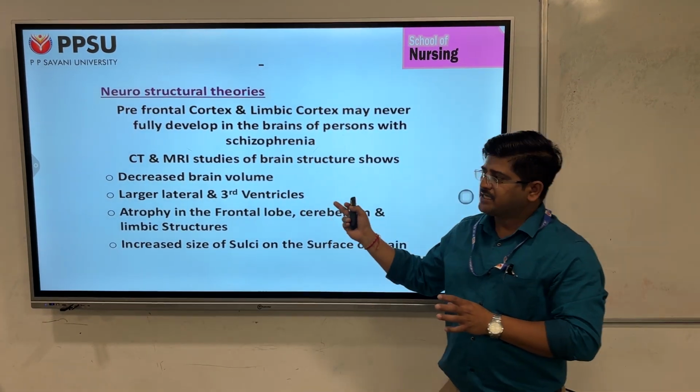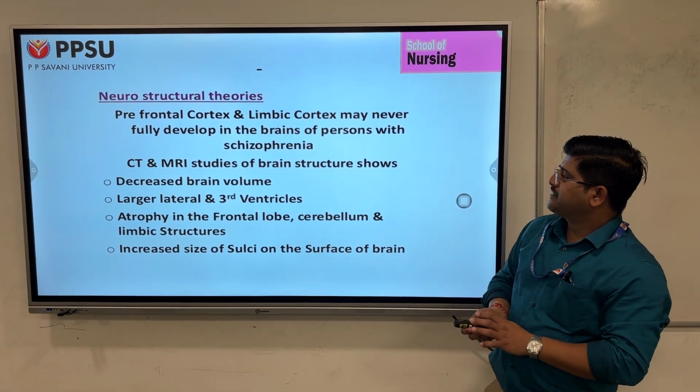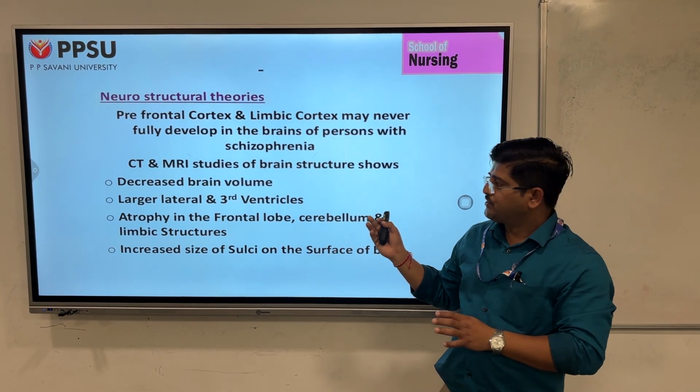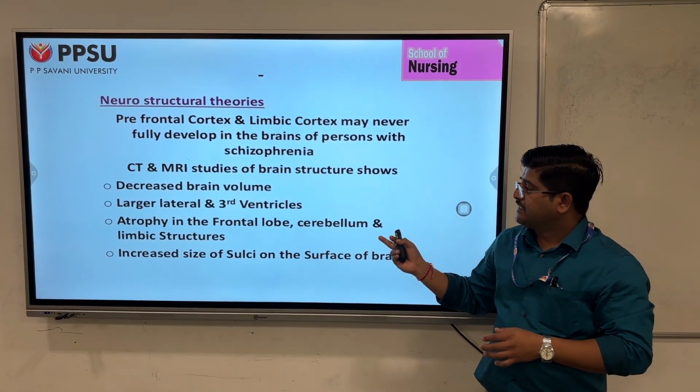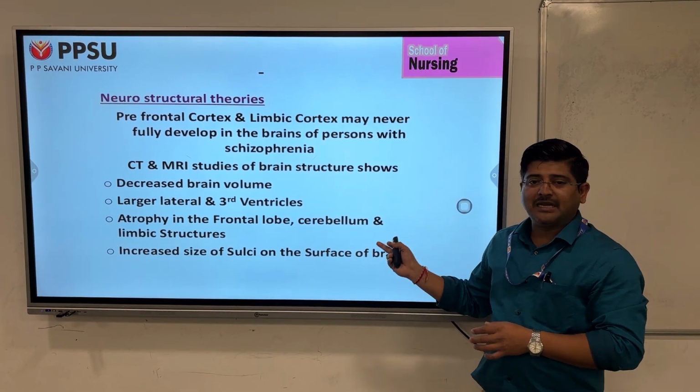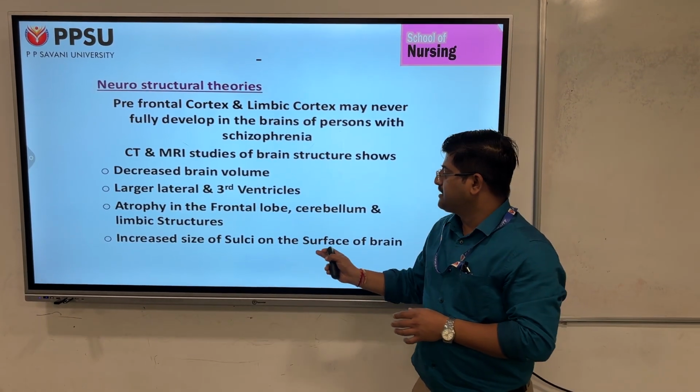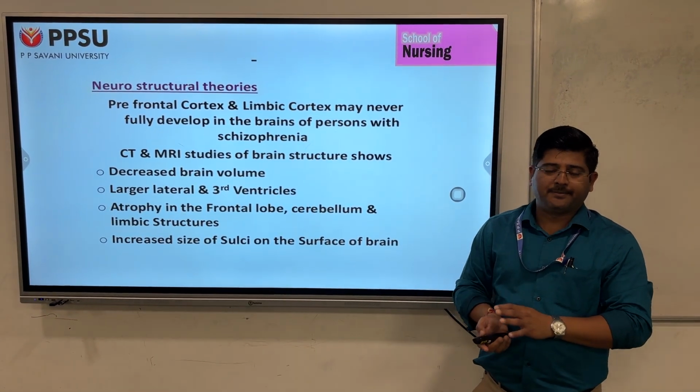Some examples: the CT scan and MRI studies of the brain structure in schizophrenic patients have shown decreased brain volume, large lateral and third ventricles, atrophy in the frontal lobe, cerebellum and limbic systems, and increased size of the sulci on the surface of the brain.